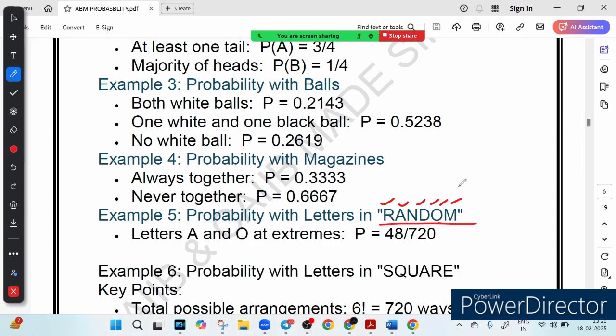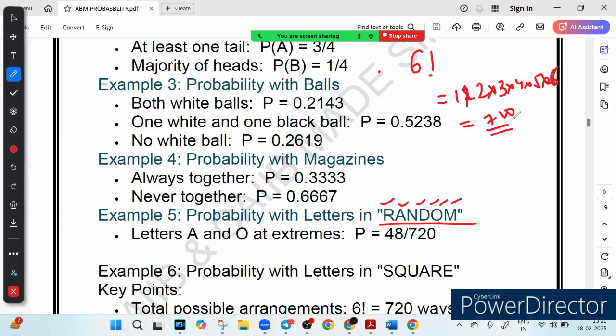This is a question of probability and permutation, right? First of all we have to find the number of possible outcomes. How many ways can you arrange these letters? There are 6 letters, so we can arrange them in factorial 6 ways. If you find factorial 6, it is 1 into 2 into 3 into 4 into 5 into 6. 5 into 6 is 30, 30 into 4 is 120, 120 into 3 is 360, into 2 is 720. So 720 possible outcomes are there, right?